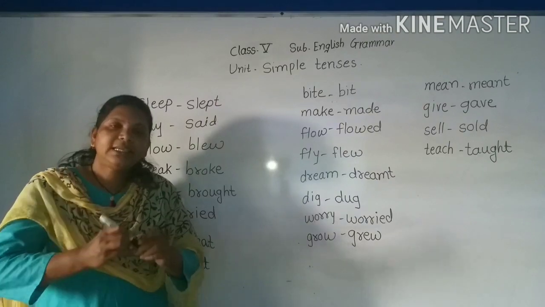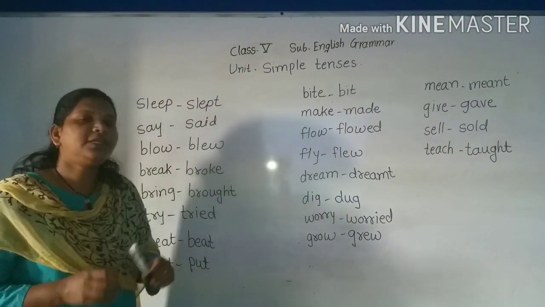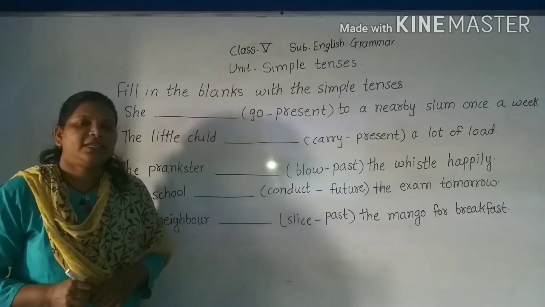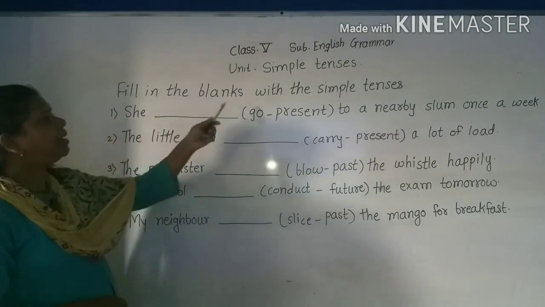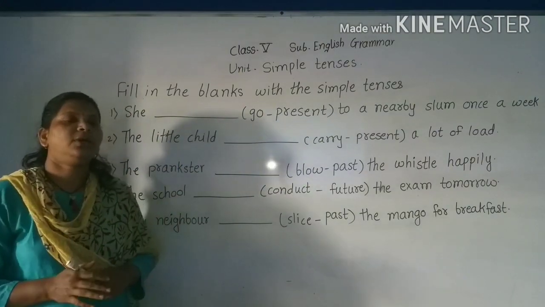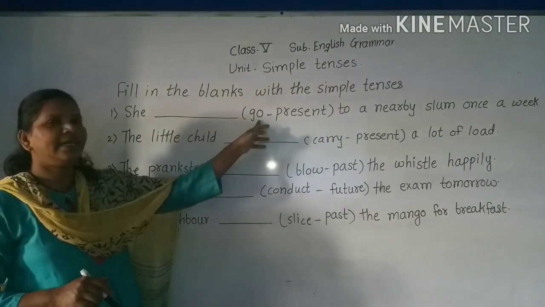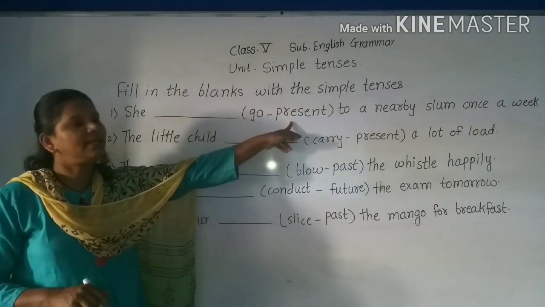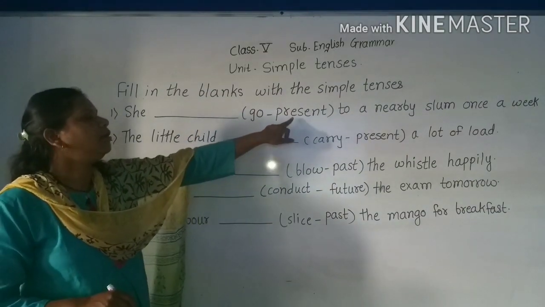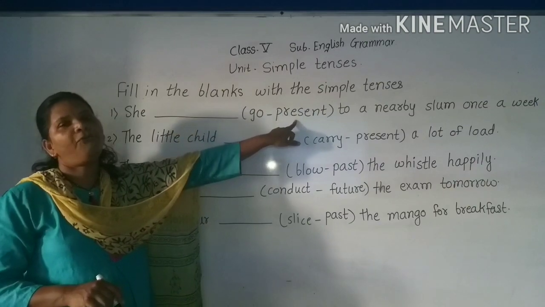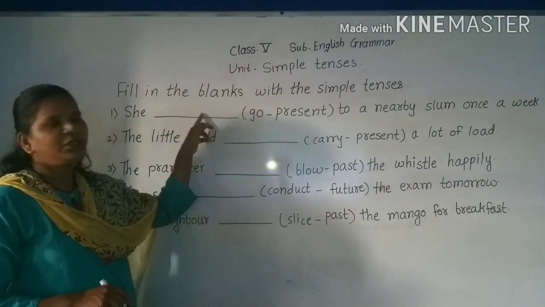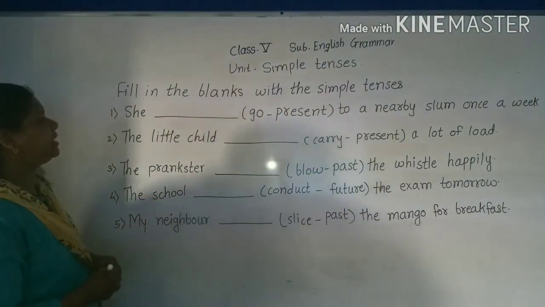Okay, let's see the next examples of the simple tenses. See here now. Fill in the blanks with the simple tenses which are given in the brackets, and the instruction also says which form of verb we have to use here. Now let us try.